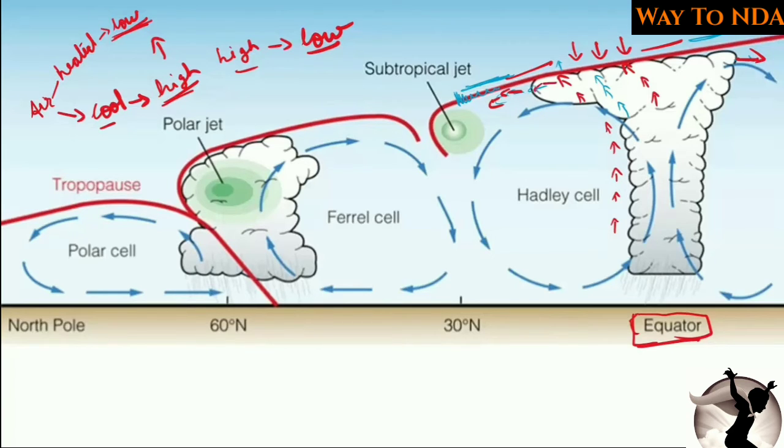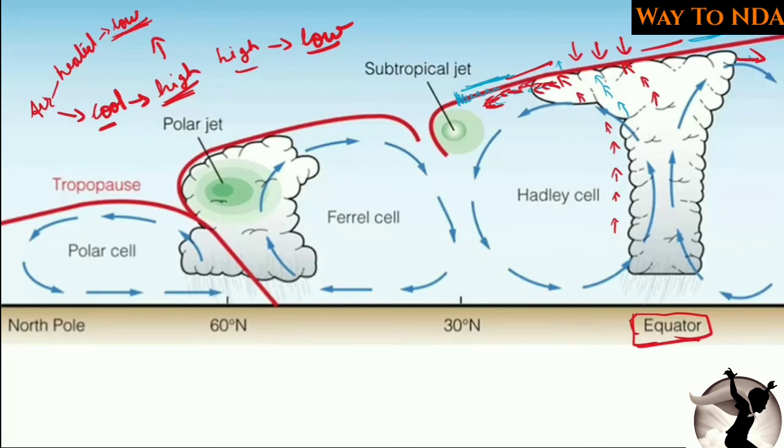One thing we know: when the air is heated and rising above, after reaching a point it will lose its heat and cool down. We have just studied that when the air is cool, it will become heavy, high in weight. So when the air reaches the tropopause, it will lose its heat and cool down.